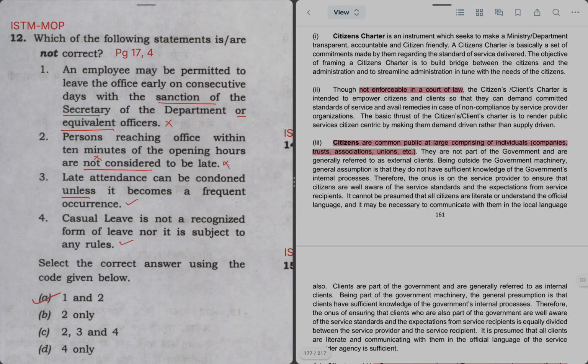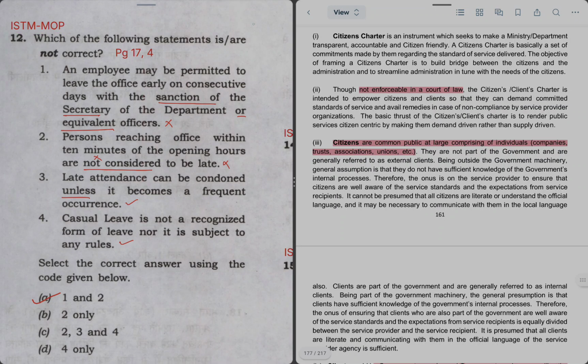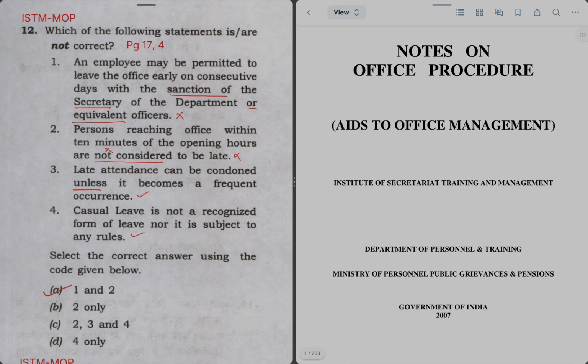Now we are moving on to another source, ISTM MOP. For that, let me open the PDF for ISTM MOP. So we have notes on office procedure by ISTM. Let's read question number 12.